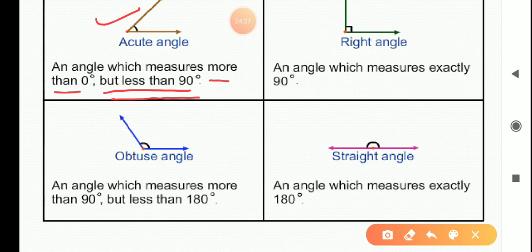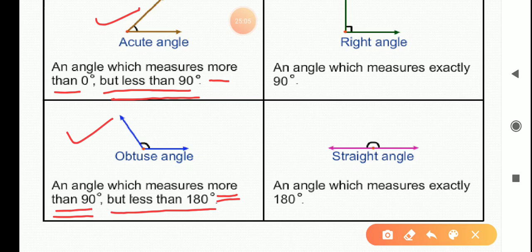Then next, obtuse angle. What do you mean by obtuse angle? An angle which measures more than 90 degree but less than 180 degree. That means an obtuse angle measures more than 90 degree. An angle that is bigger than 90 degree is called an obtuse angle. And here is an example of obtuse angle.